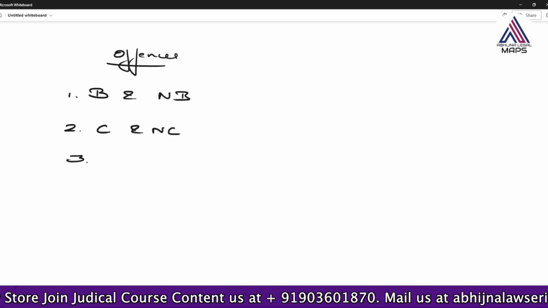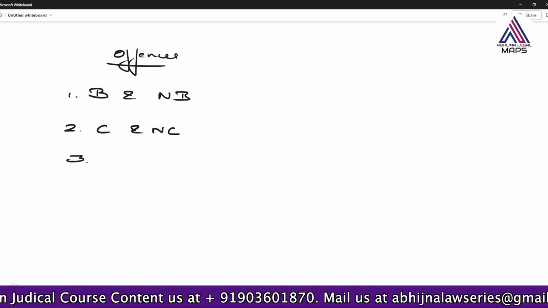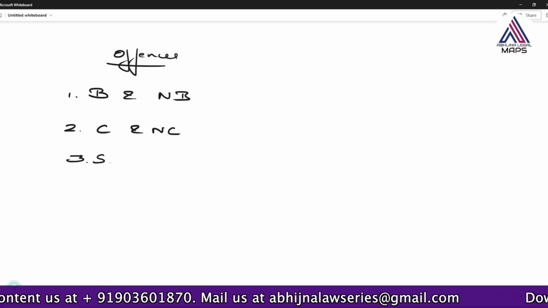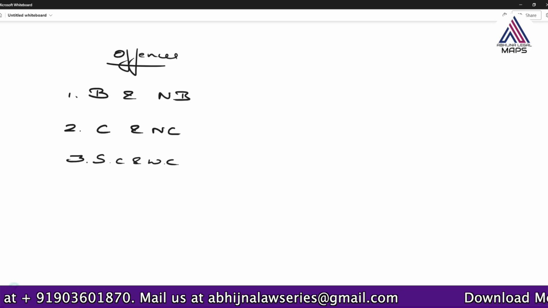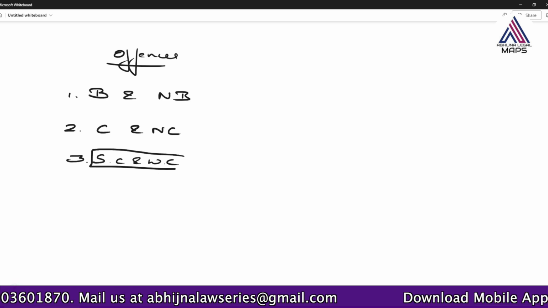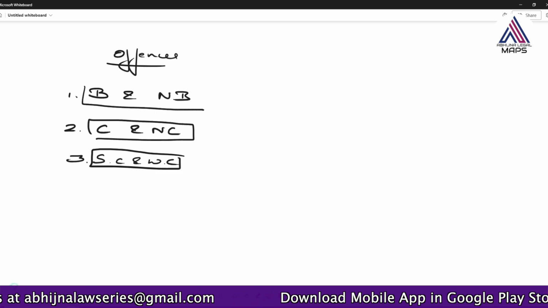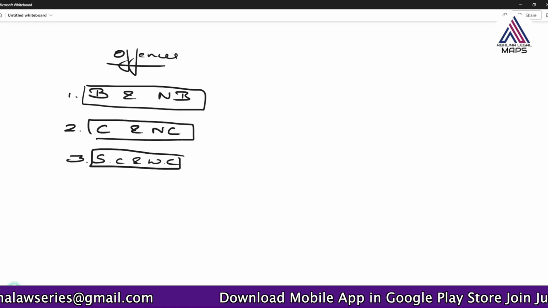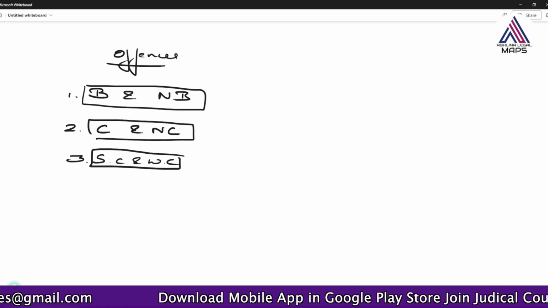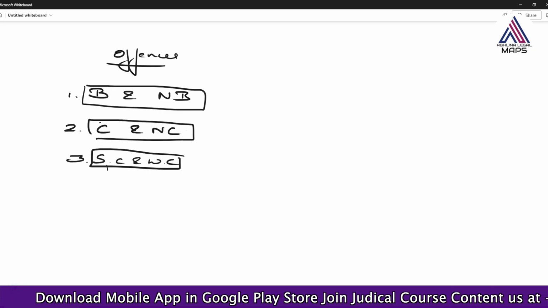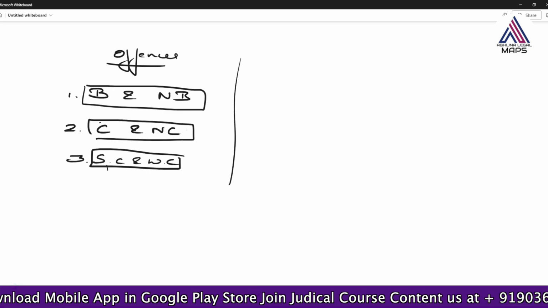And the third one, we can classify it as summons case and warrant case. I am writing it in short form, but later we can understand the actual words. So these classifications we can find: bailable and non-bailable offence, cognizable and non-cognizable offence, and sessions case and warrant case. This is one such thing.